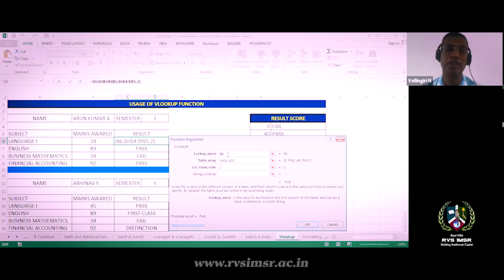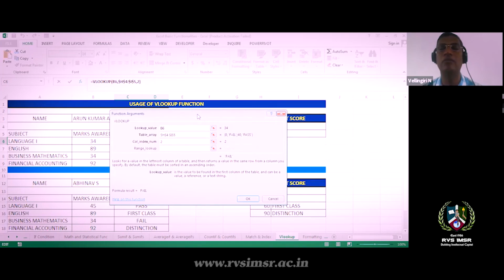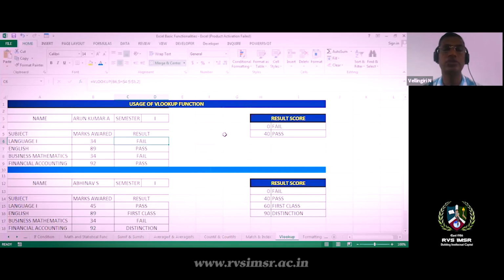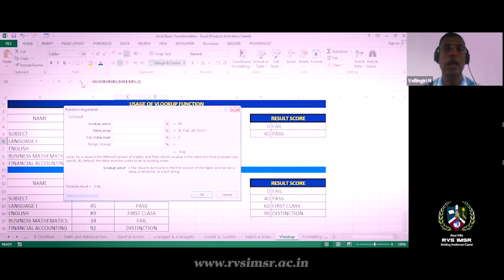For this, I want the table array. Table array means H4 to I5. H4 to I5 is my vertical table. So I pass this range, and again, I want to know the column index I want in this table. I want the second column. It will check the first column and the result will be taken from the second column.